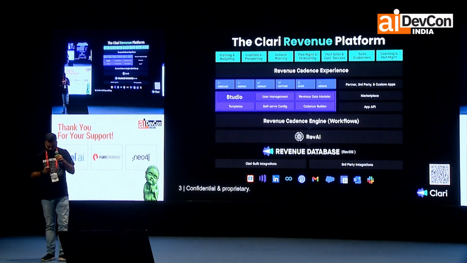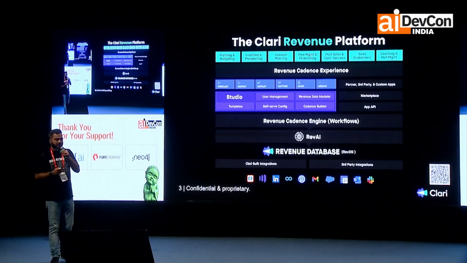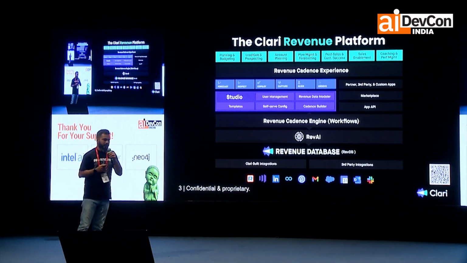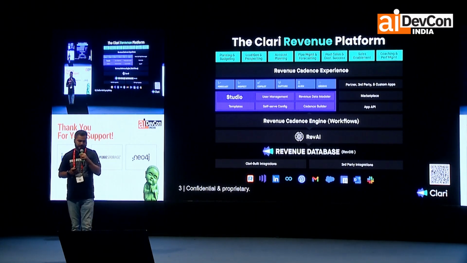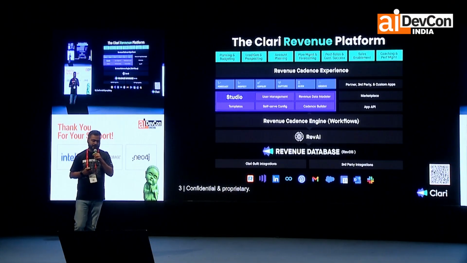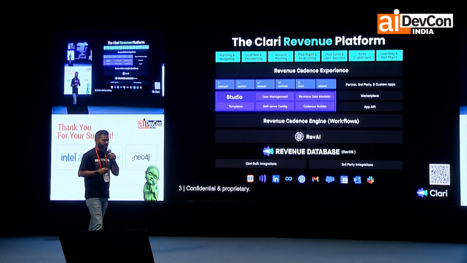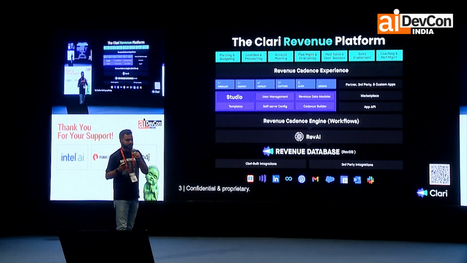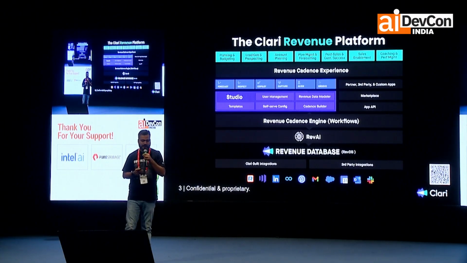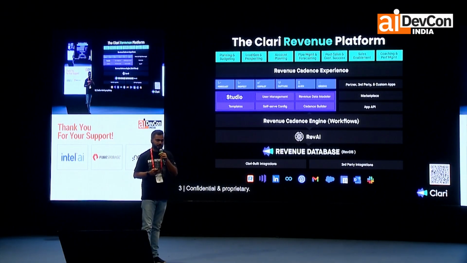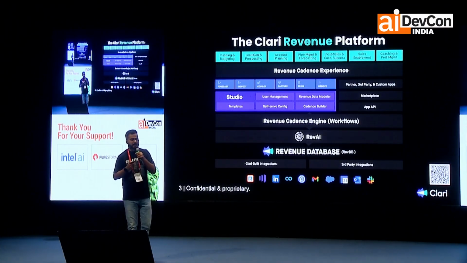So what Clari does is provide a suite of products for the entire sales workflow and revenue process. Once the deal is closed, you have renewal, expansion, that sort of workflow as well, right? To achieve that, Clari has built integrations over CRM such as Salesforce, calendar, dialer calls, and video calls like Zoom and all, right? And we have a product called Copilot which joins your calls, dialer or video, and then records the call and transcribes it.